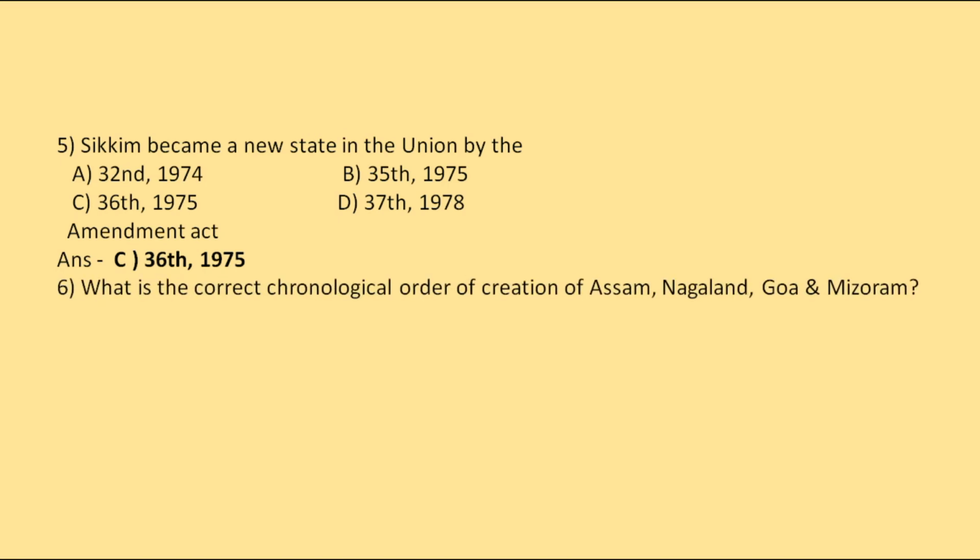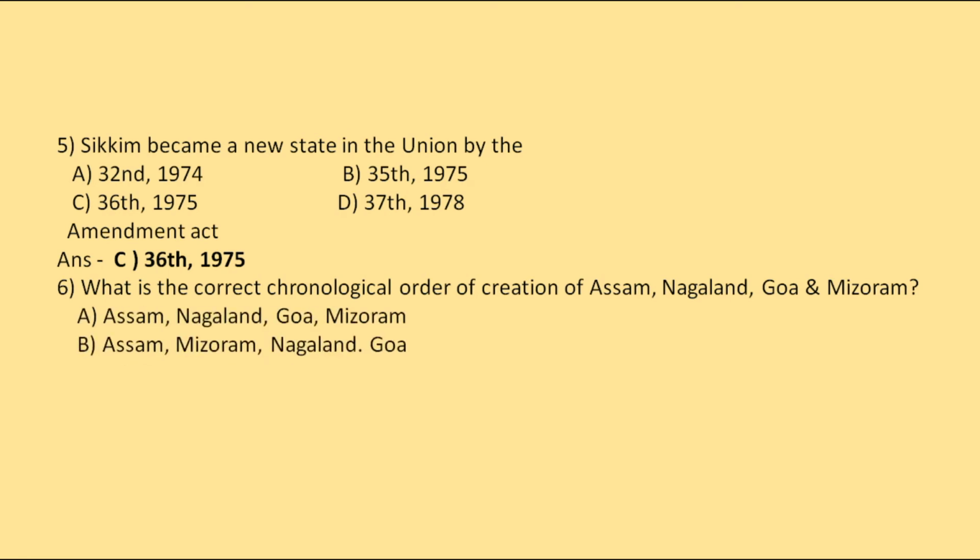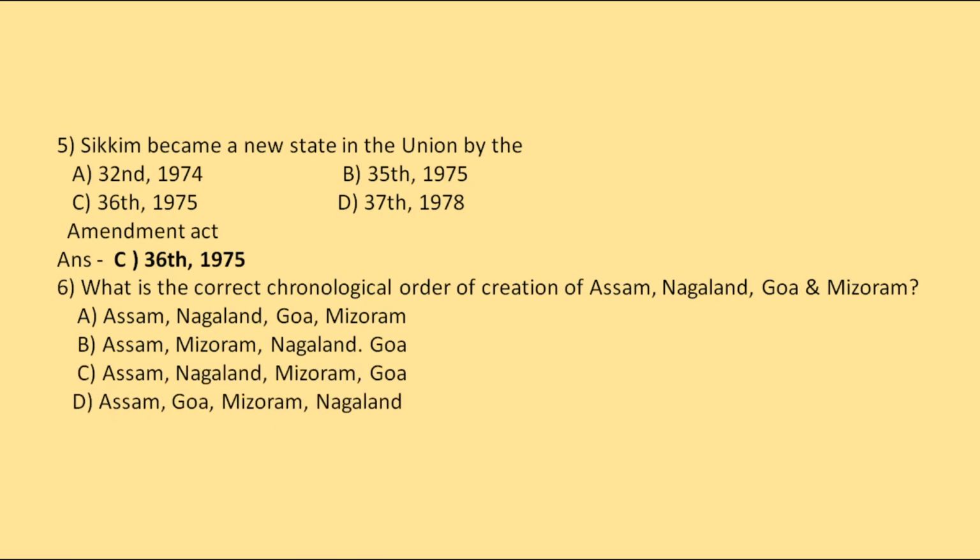Then what is the correct chronological order of the creation of Assam, Nagaland, Goa and Mizoram? Assam, Nagaland, Goa, Mizoram; Assam, Mizoram, Nagaland, Goa; Assam, Nagaland, Mizoram, Goa; or Assam, Goa, Mizoram and Nagaland. So the correct chronology will be C, Assam, Nagaland, Mizoram and Goa.